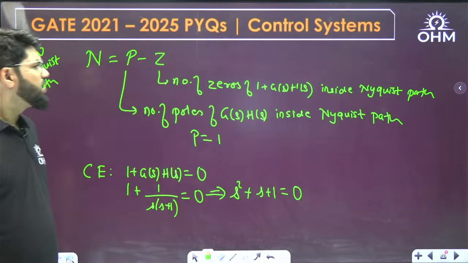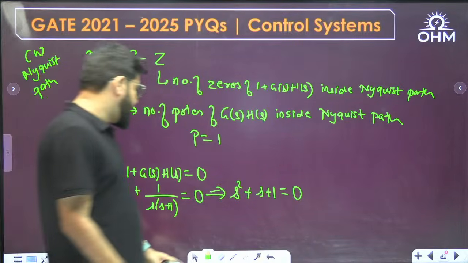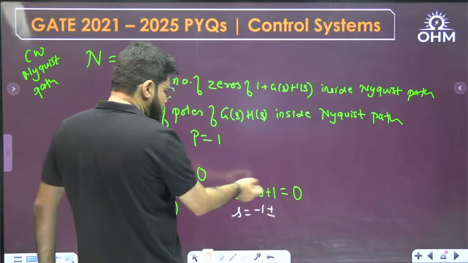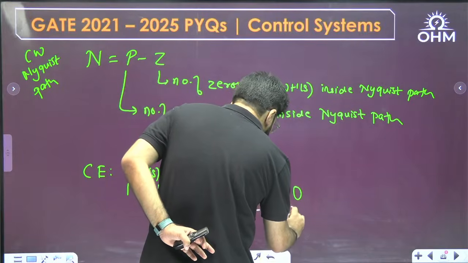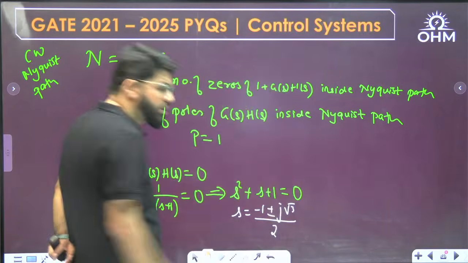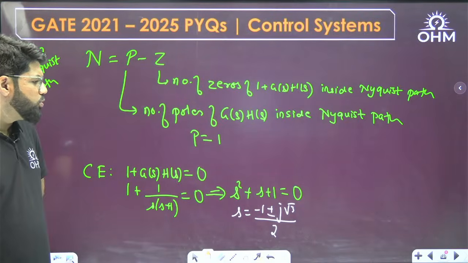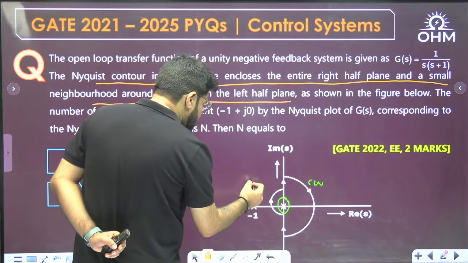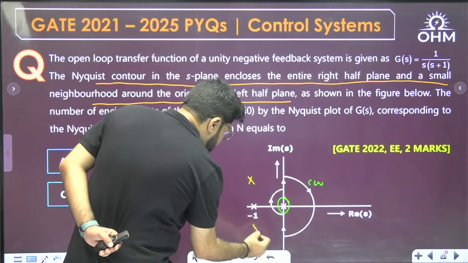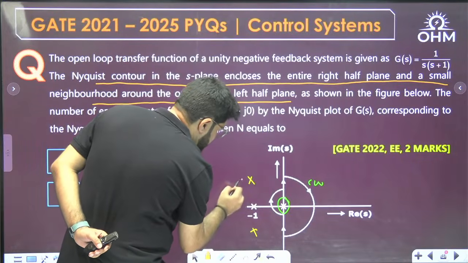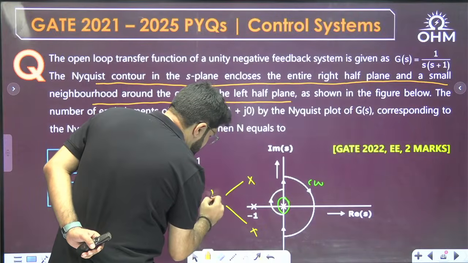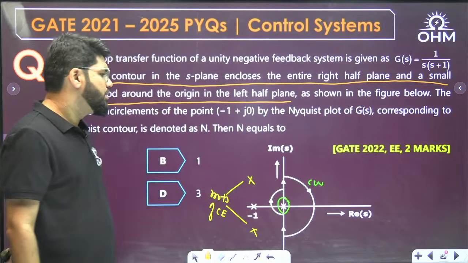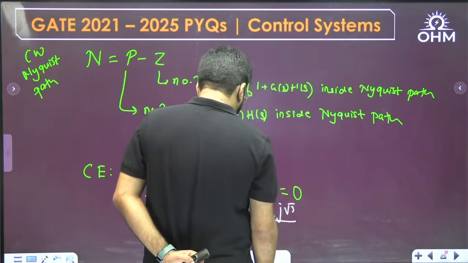Now tell me, how many roots of the characteristic equation are in the Nyquist path, or inside the RHP? You solve this quadratic equation, and it is simply going to be -1 plus minus j root 3 by 2. For your reference, I will locate it here. What are these? These are the roots of the characteristic equation. Are they inside the Nyquist path? No.